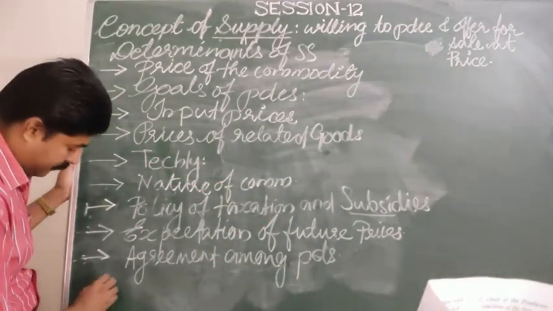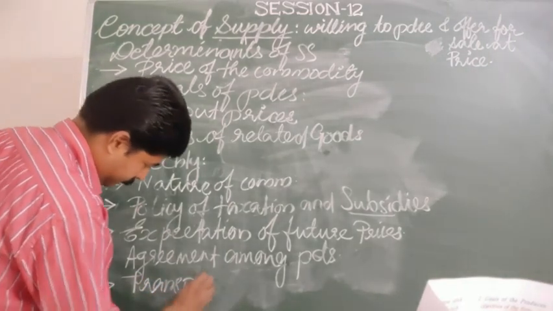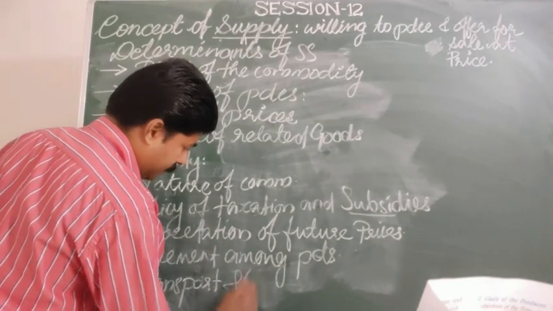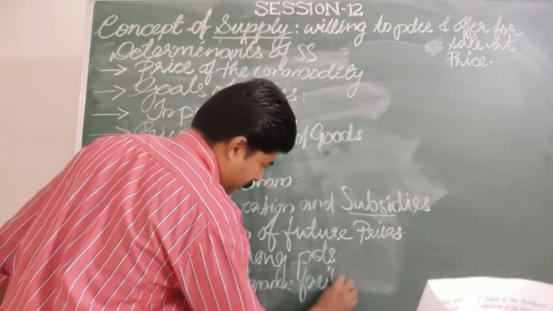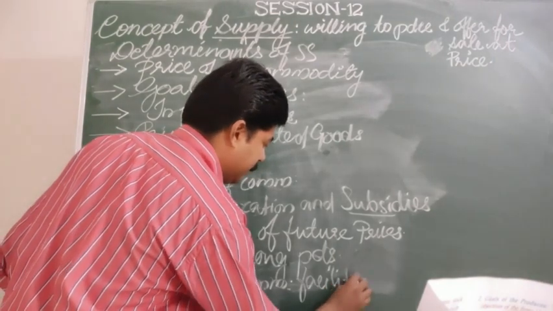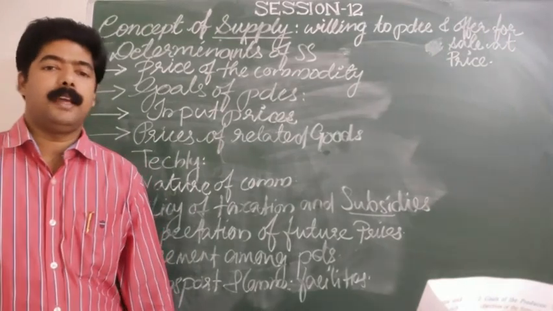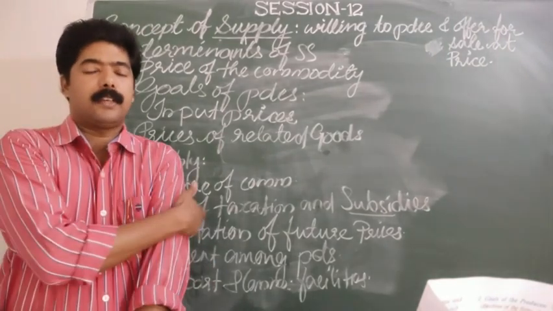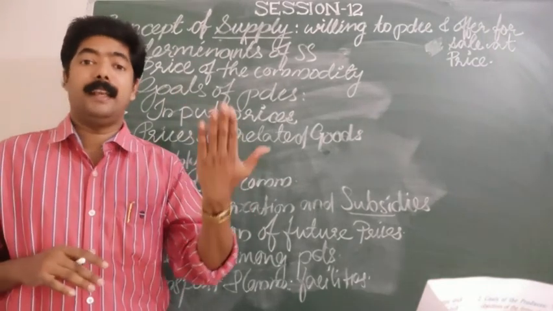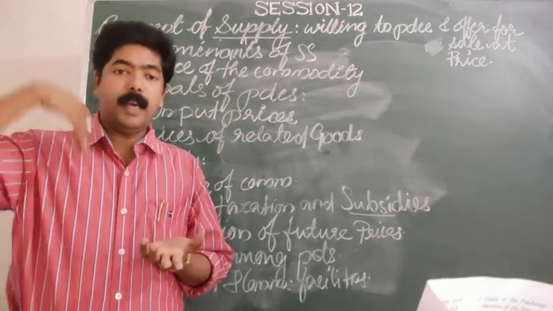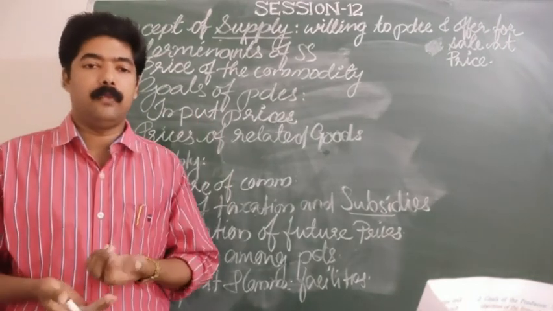And the last point is transport and communication facilities. How does this help us to determine the supply of a commodity? If transport and communication facilities expand, there is a chance of expanding the size of the market. How can it expand the size of the market?